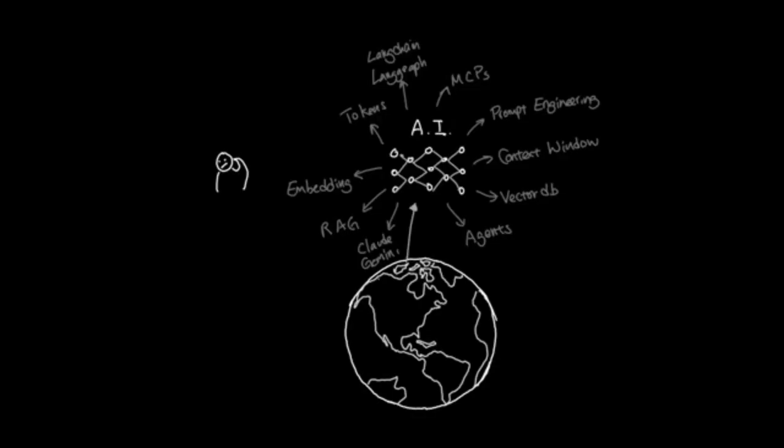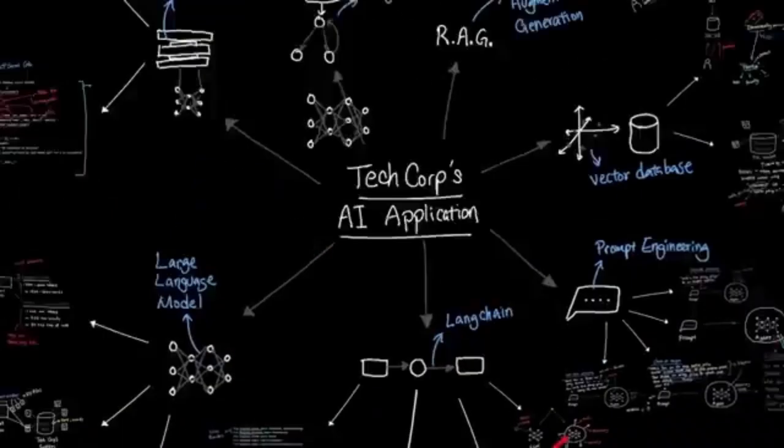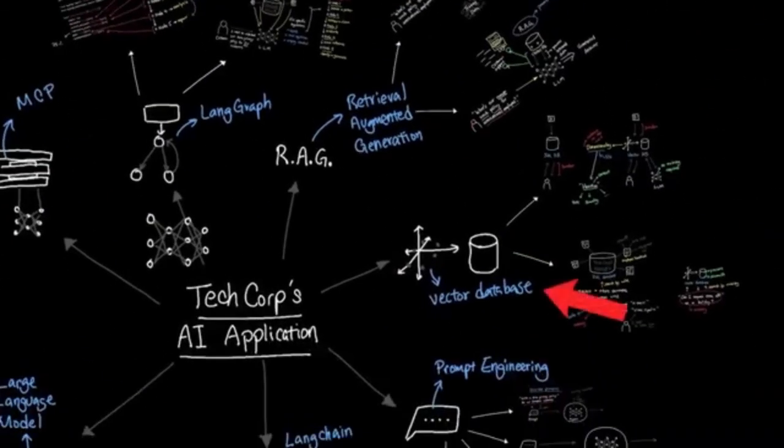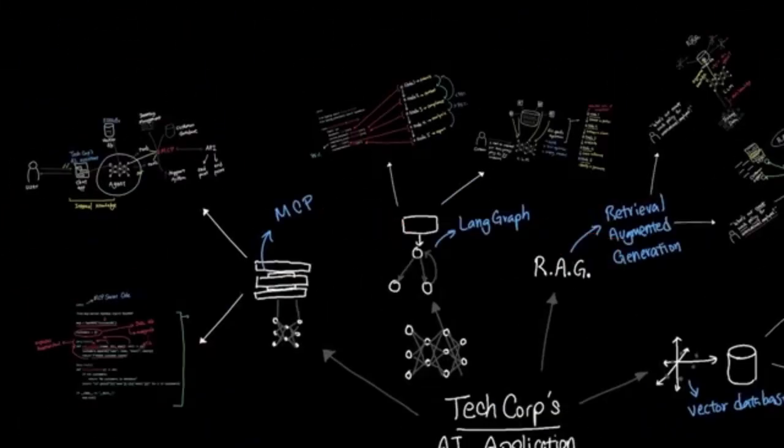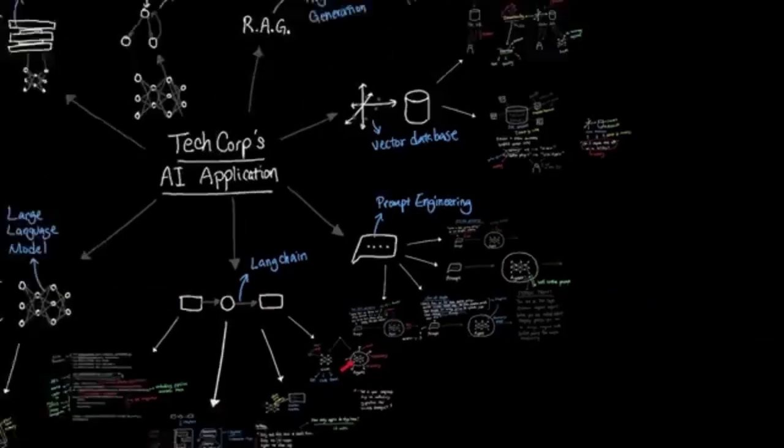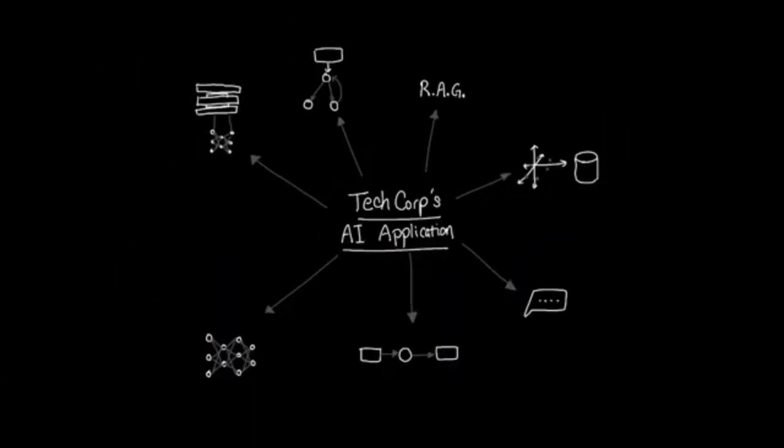In this video, we assume you know absolutely nothing and try to explain all of these concepts through a single project, so that by the end of it, you go from zero to gaining an overall understanding of everything that's going on with AI. We'll start with AI fundamentals, then move on to RAG, VectorDB, LangChain, LangGraph, MCP, prompt engineering, and finally put it all together with a complete system. Let's start with the basics.